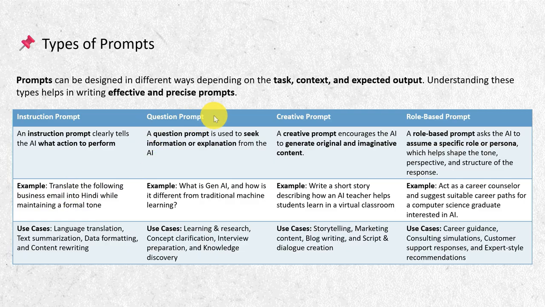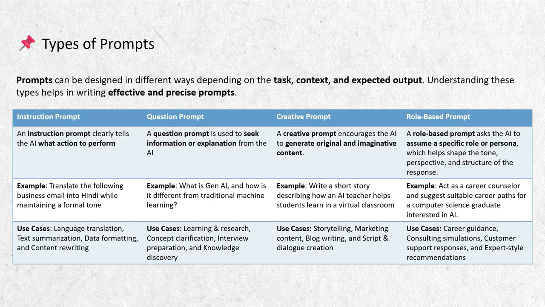Another one is question prompt, which is simply when you ask AI something to learn or understand. Just like asking a teacher a question. For example, what is GenAI and how is it different from traditional machine learning? This works best when you want explanations, concept clarity, and learning and research.